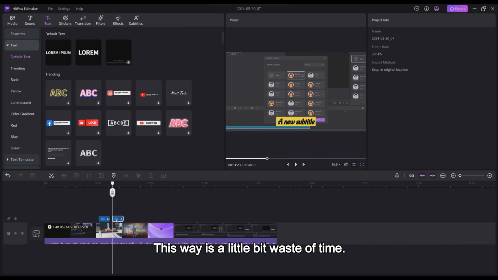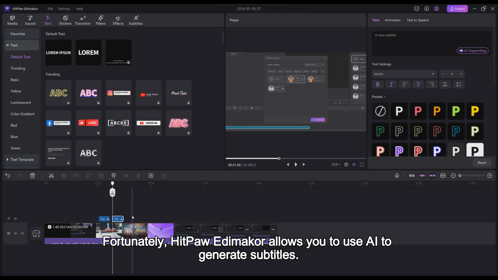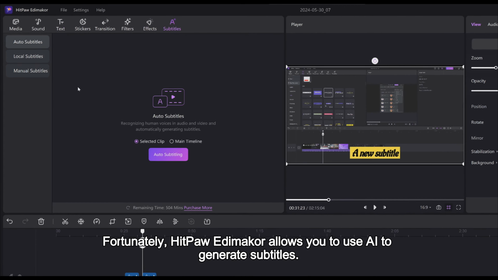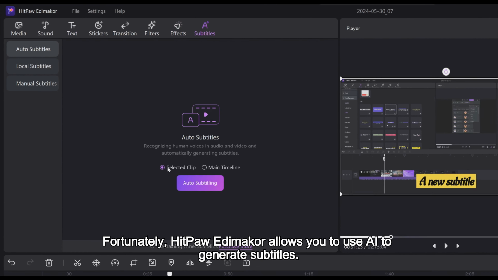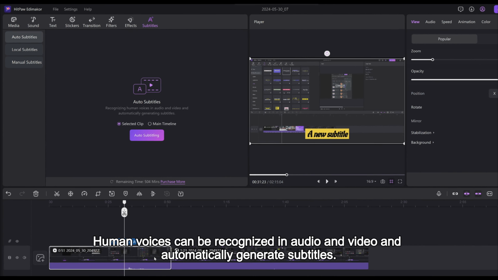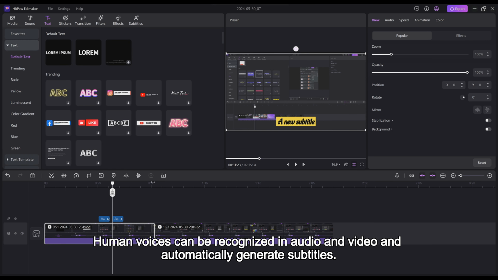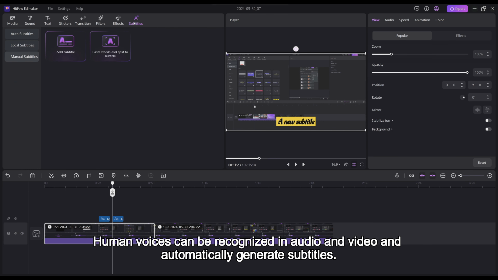This way is a little bit of a waste of time. Fortunately, HitPaw Edimakor allows you to use AI to generate subtitles. Human voices can be recognized in audio and video, and subtitles are generated automatically.